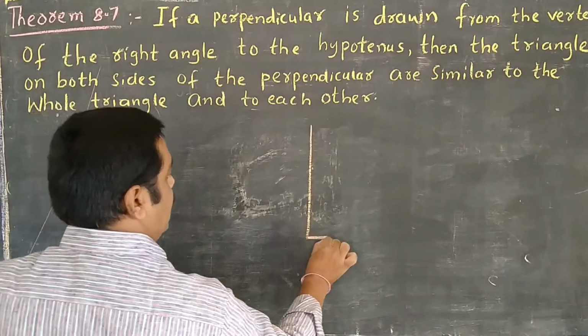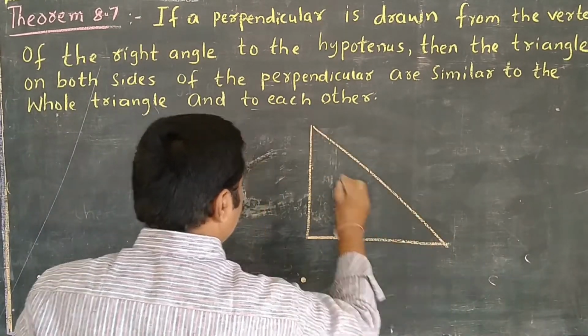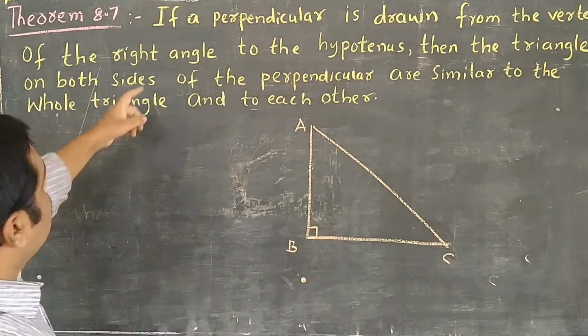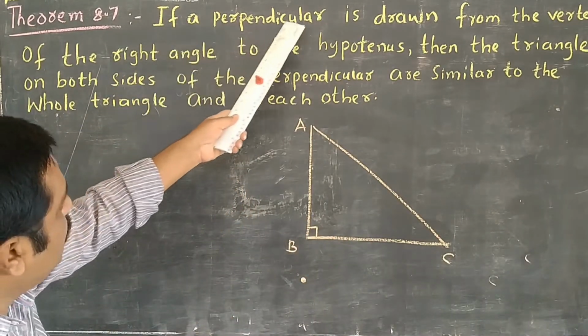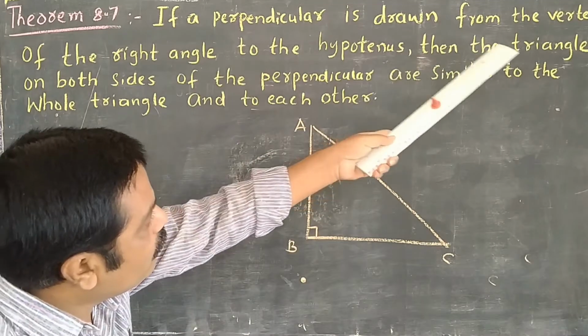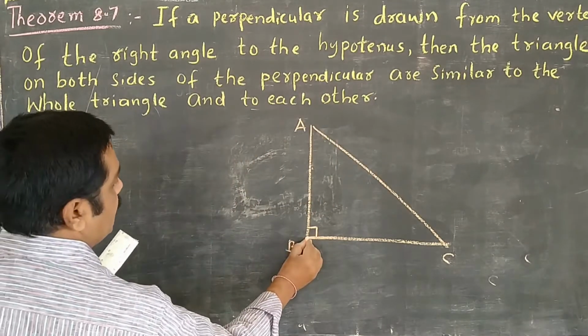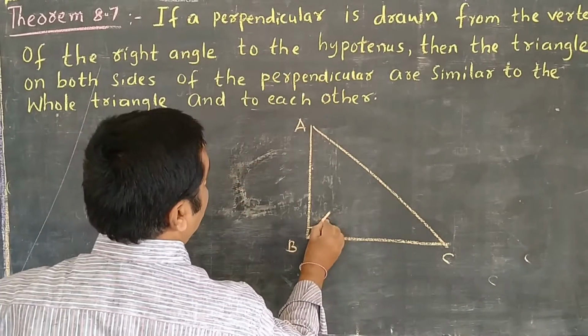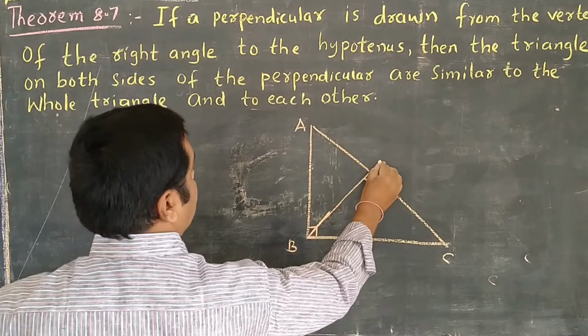So this is a right angle triangle. I draw the right angle triangle. This is the right angle. Your question is, if a perpendicular is drawn, you are asked to draw the perpendicular line, from the vertex of the right angle, from this vertex of the right angle, to the hypotenuse.